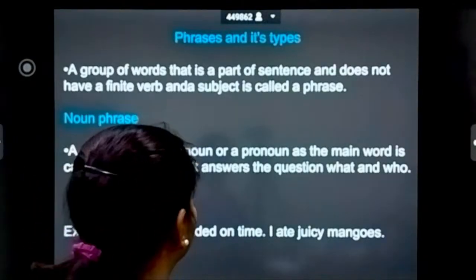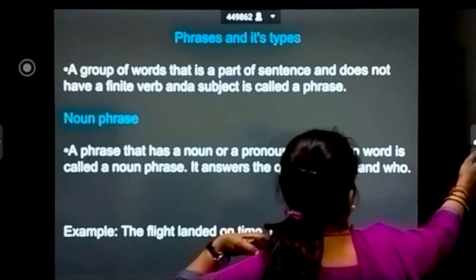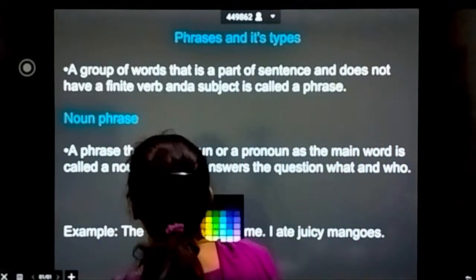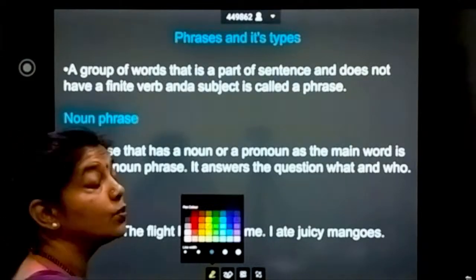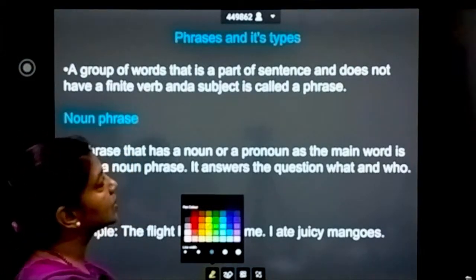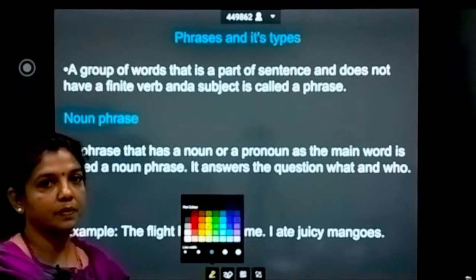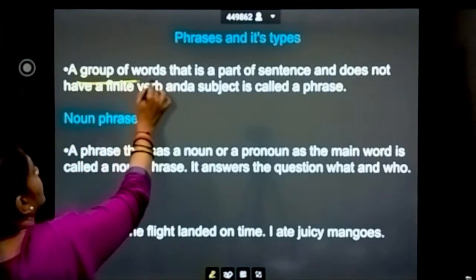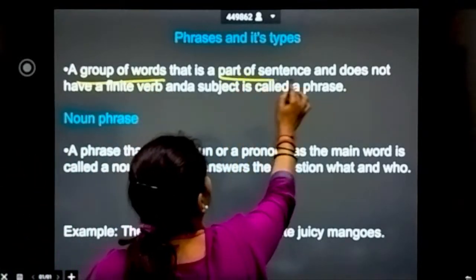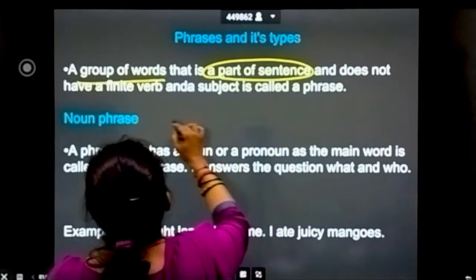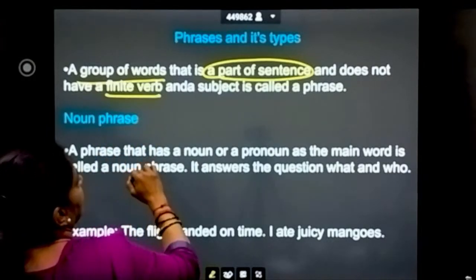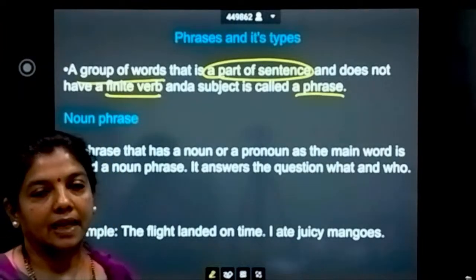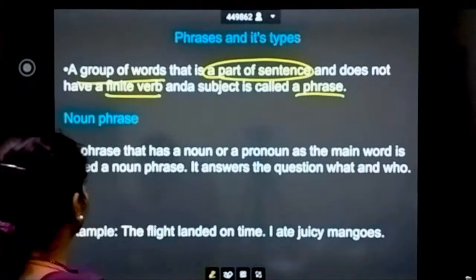So let's start with the phrase. What is a phrase? A group of words that is a part of a sentence and does not have a finite verb and subject is called a phrase. It is only a part of a sentence, and it does not have a finite verb and a subject. Then there are 3 types of phrases. Let's see what they are.